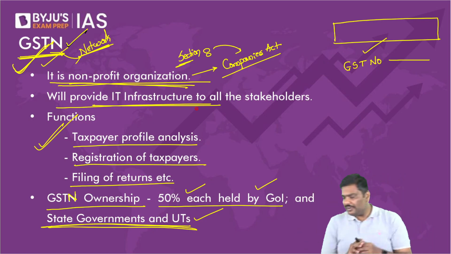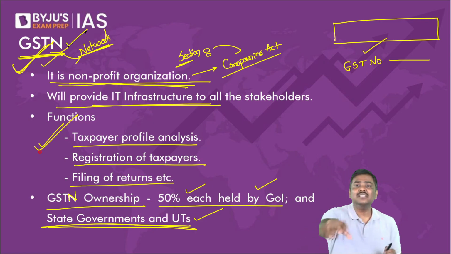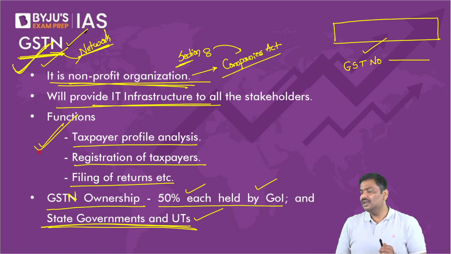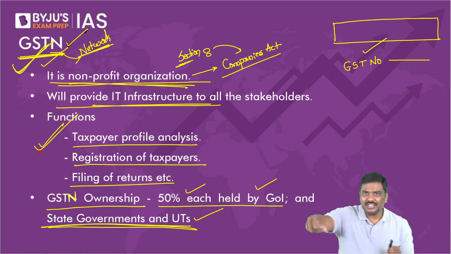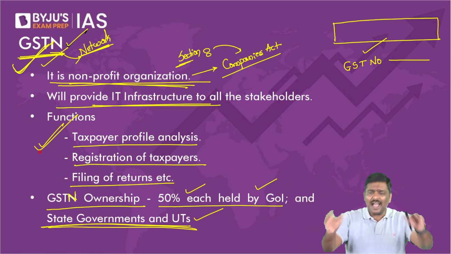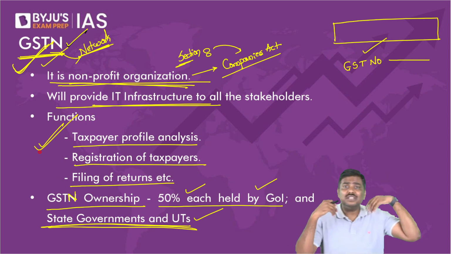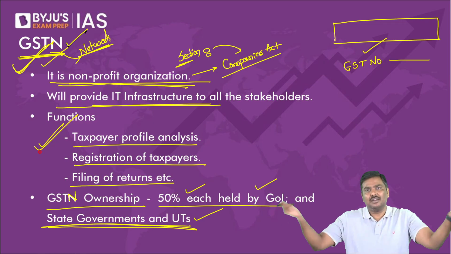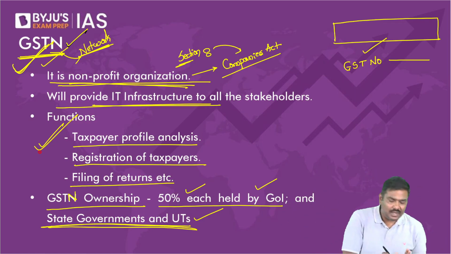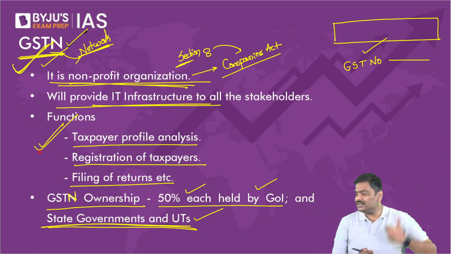Now, the Government of India wants to find out how many taxpayers are there under GST. How many people or how many companies are paying how much tax under GST? Last year, how much tax did this company pay under GST? The analysis of the taxpayer is given by the GST Network.